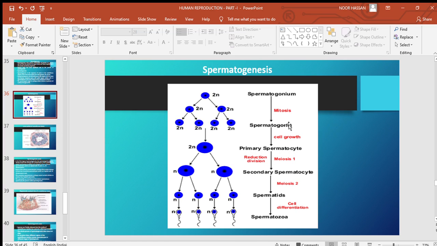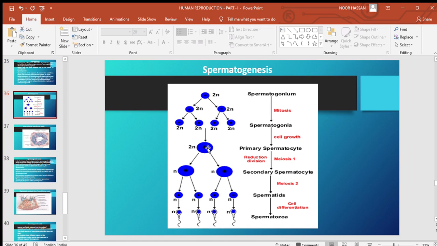During this division, only mitosis takes place. So 2n number of chromosomes are present in the spermatogonia, that is 46 chromosomes or 23 pairs, and the primary spermatocyte also has 2n chromosomes, diploid in condition.